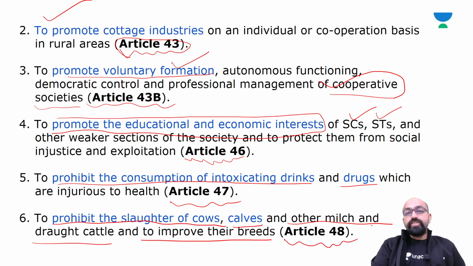So the next principle is to prohibit, or we can say ban, the slaughter of cows and other milk and draught cattle and to improve their breeds, which is related to our surroundings and will help in our development process.